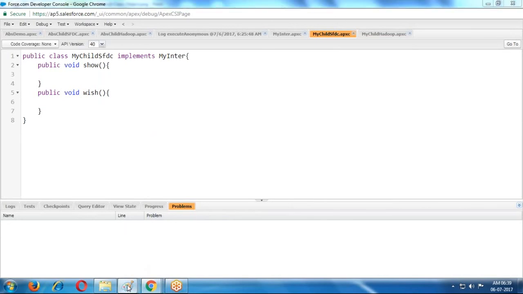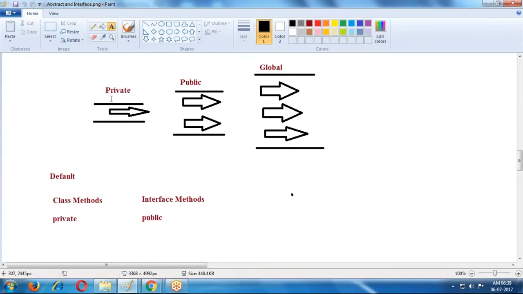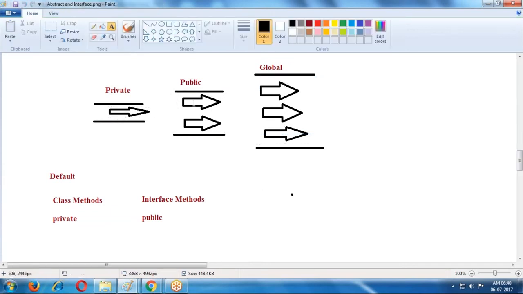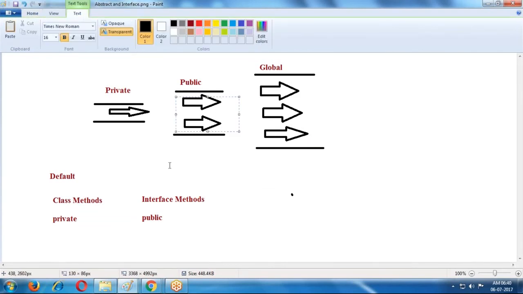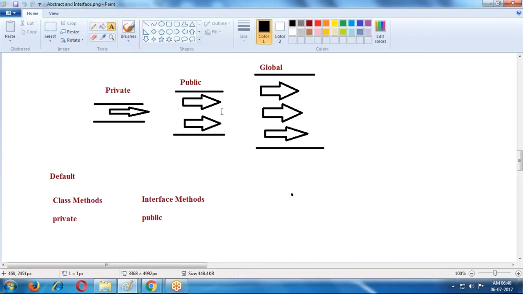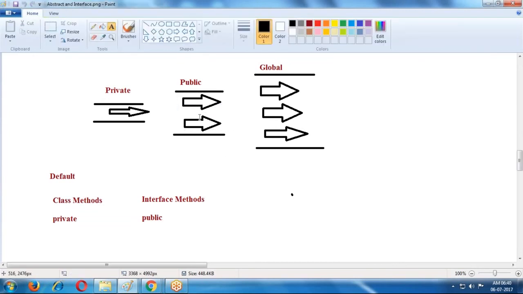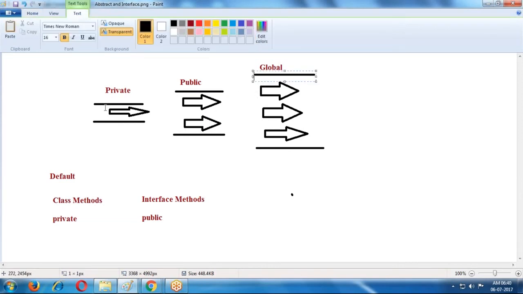So public cannot be replaced with private. I gave a simple example here. This is a single lane, this is a double lane, this is a triple lane. That means in this one vehicle, in this two vehicles, in this three vehicles. This is a two-vehicle road. Of the vehicles from a three-vehicle road, two can exist directly and travel on the two-vehicle road. So there is no problem.